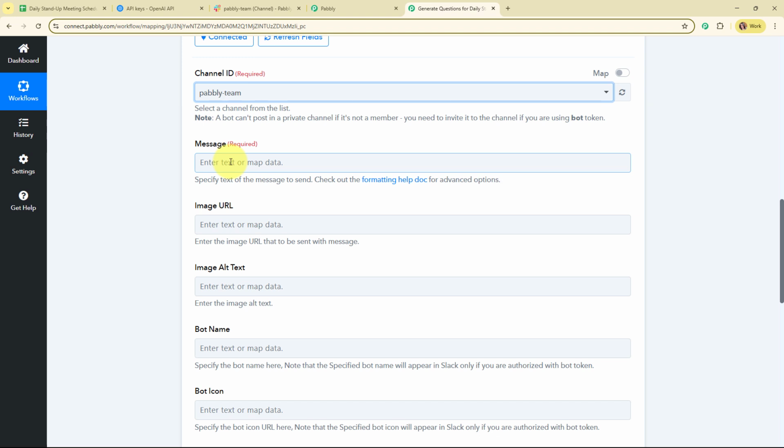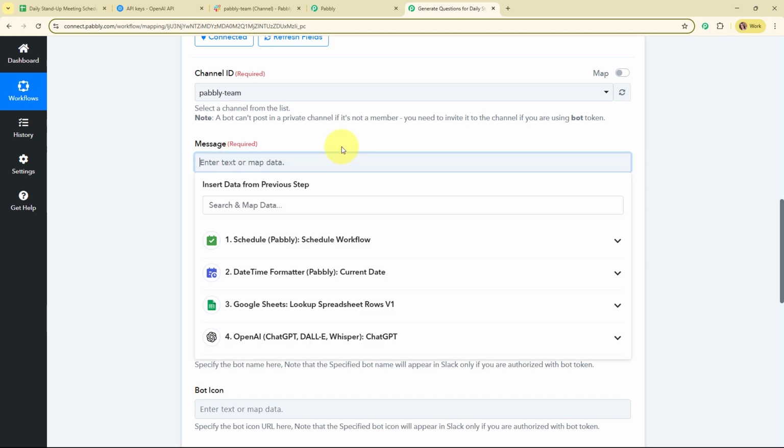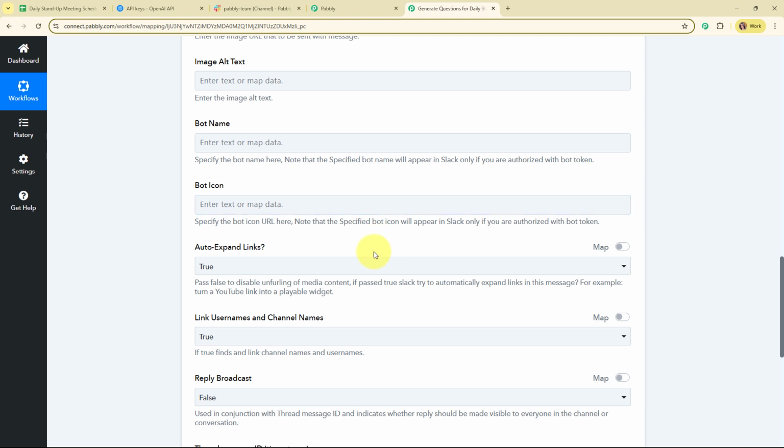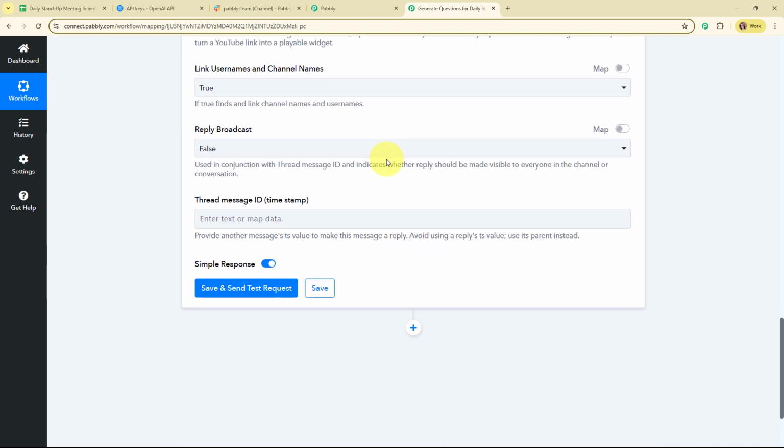So here I need to enter the message that I want to send to my team on our Slack channel. So here I'm going to map the message generated by OpenAI. So this is the message generated. Moving forward, these fields are not required fields, so I'm going to leave all of them blank.